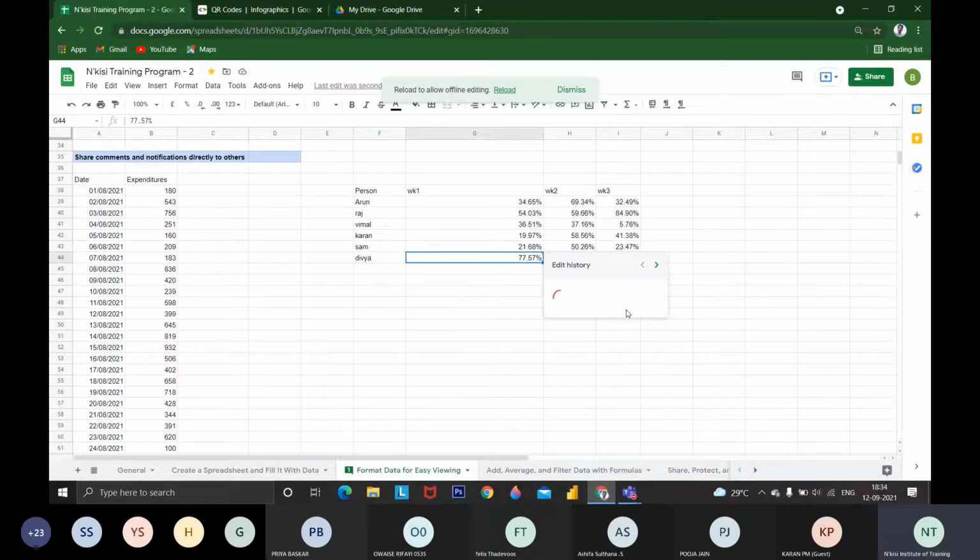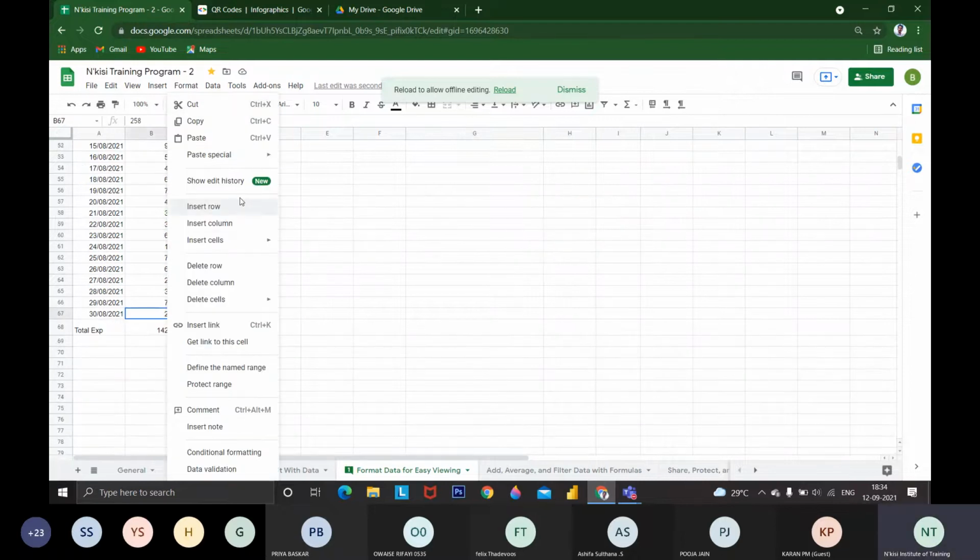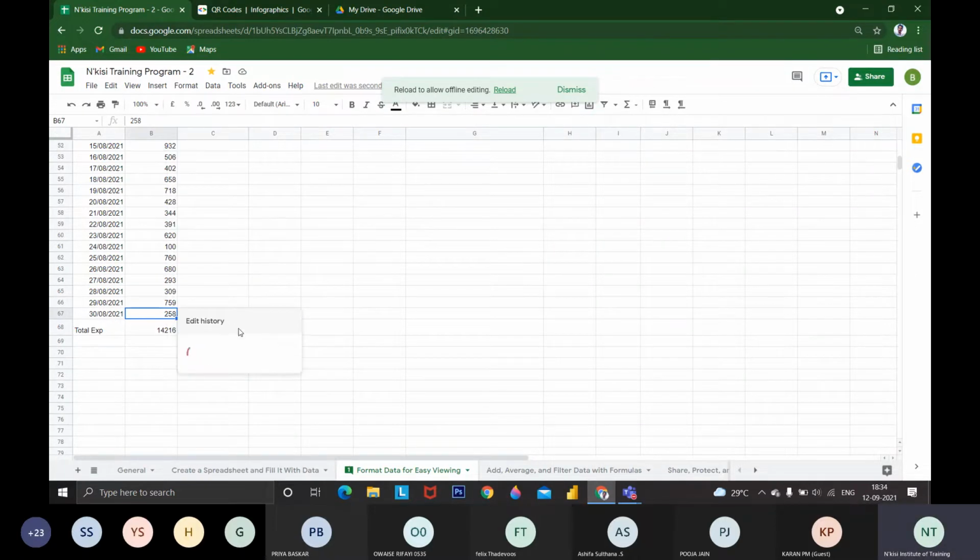Before that, what was that value? We can clearly see what that value was. Wait one minute. I could show this value, whatever history is available, whatever changes I have made to this value. We can see the changes for a specific cell also. Before it was 0, I changed it to 258.